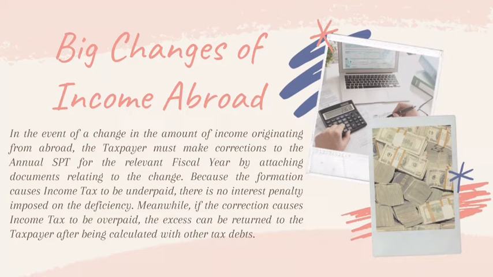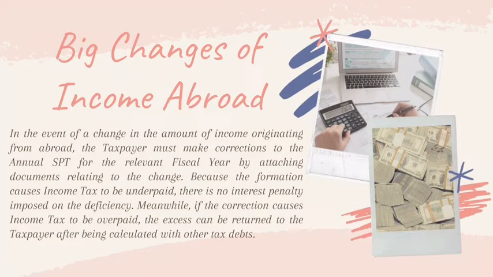The next material is changes of income abroad. In the event of a change in the amount of income originating from abroad, the taxpayer must make corrections to the annual SPT for the relevant fiscal year by attaching documents relating to the change. Because the correction causes income tax to be underpaid, there is no interest penalty imposed on the deficiency.